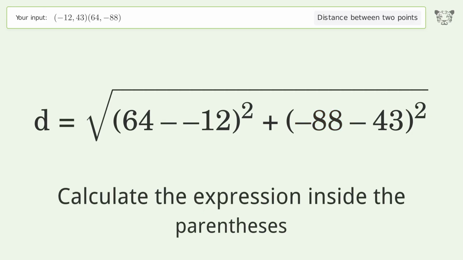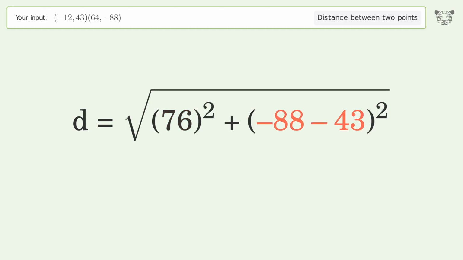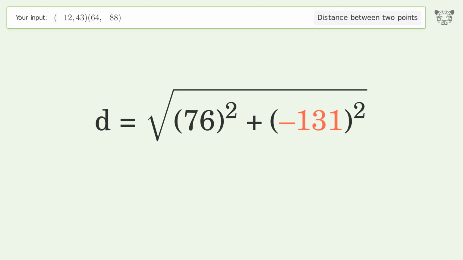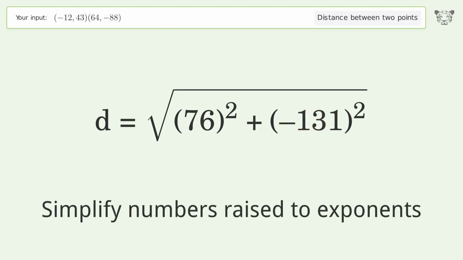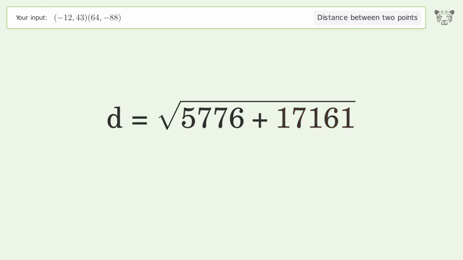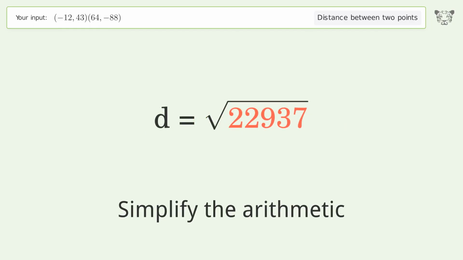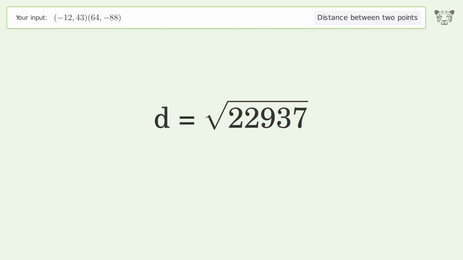Calculate the expression inside the parentheses. Simplify numbers raised to exponents. Simplify the arithmetic. And so the distance between the 2 points is the square root of 22,937 or 151.45.